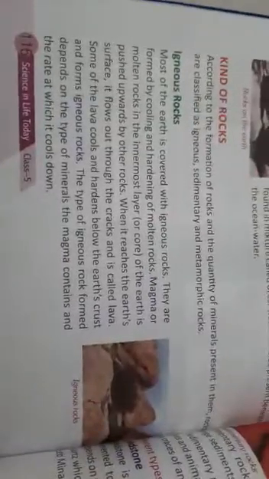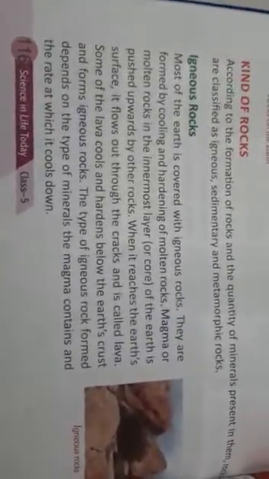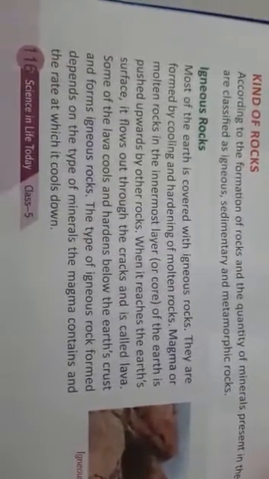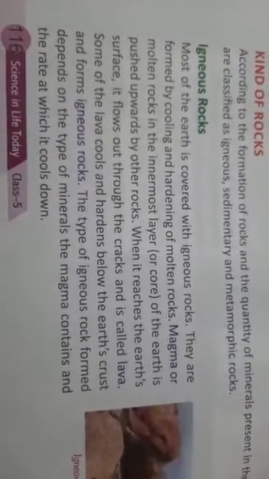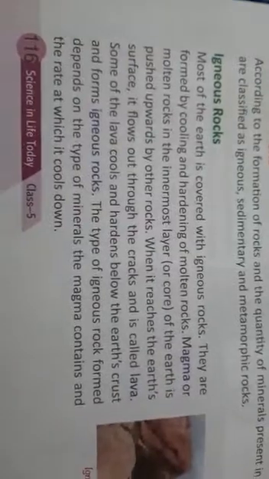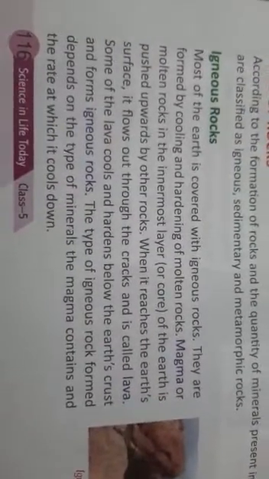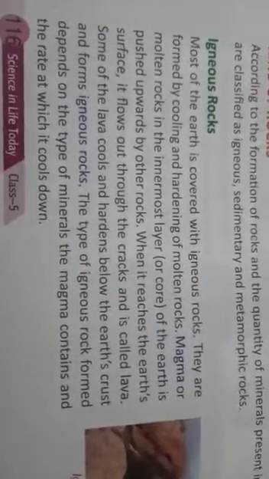So children, one by one we will discuss the three types of rocks. First is igneous rocks. Most of the earth is covered. I already told you that the earth is full of rocks. But in igneous rocks, most of the earth is covered with igneous rocks. They are formed by the cooling or hardening of molten rocks.